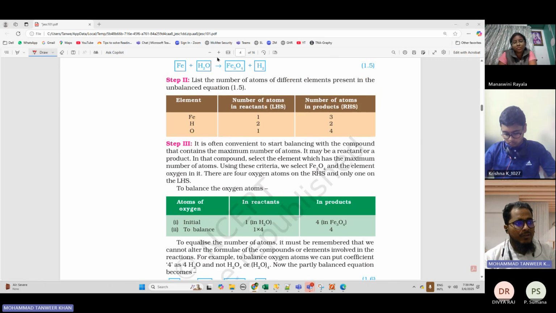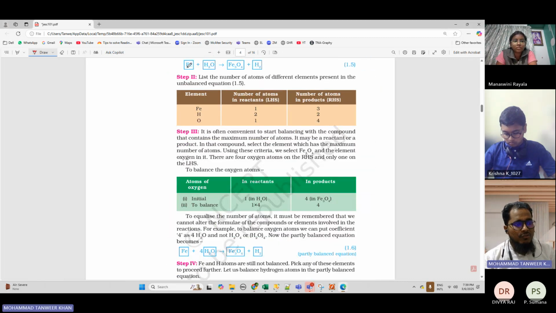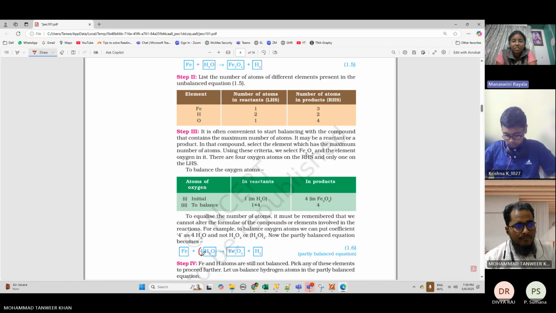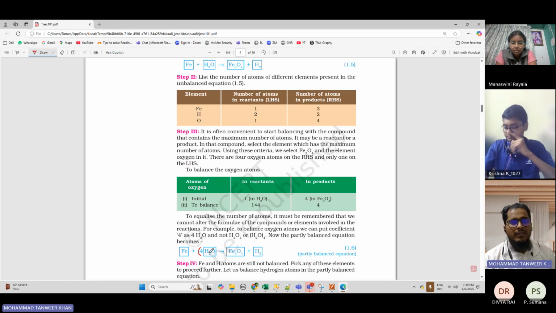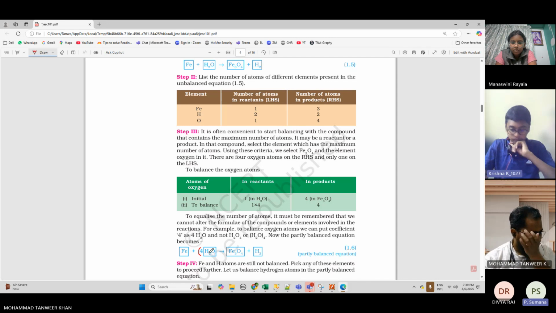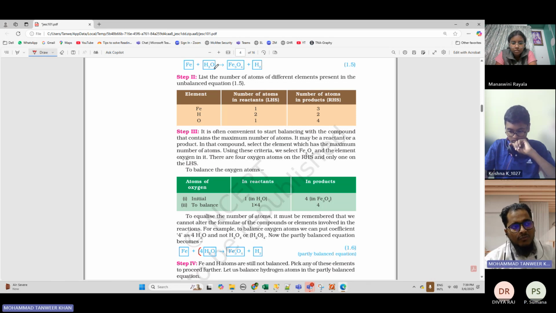If you see here, this Fe plus H2O, in this H2O they multiplied with 4. Can you see this 4 here? Why are they multiplying this H2O with 4? To equal it with the oxygen, sir. Correct. Because on the right side you have 4 oxygen. So if you multiply this oxygen with 4 on the left side, you will get 4 oxygen on the left side as well. That is why they are multiplying with 4.